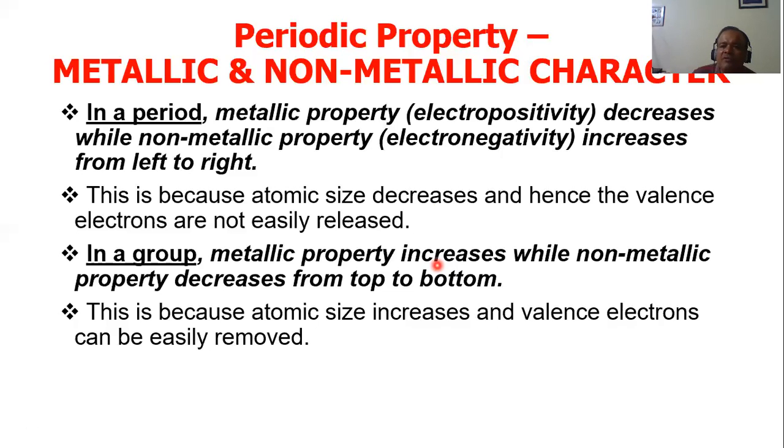What is the electropositivity? When you give electrons, you become electropositive. You become positive. You become cations. Metals, when they give electrons, what do they become? They become cations. Cations mean they become positive ions. That's why we call it this character, metallic character. We call it electropositivity, because they become positive ions. Metals, when they give electrons, become positive.